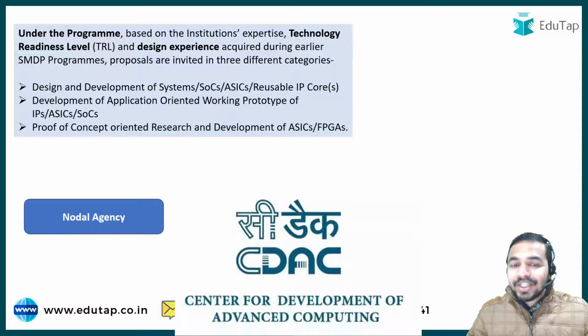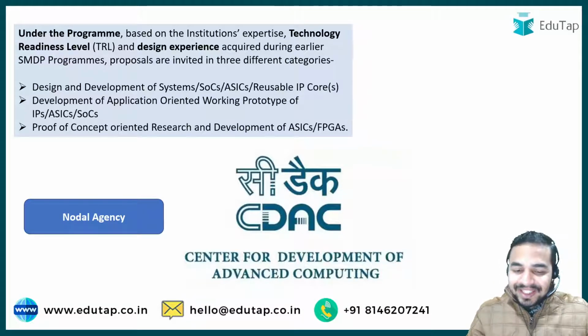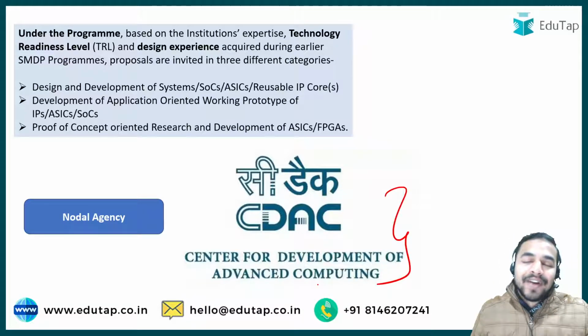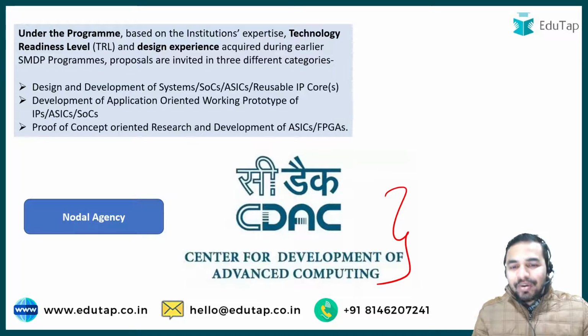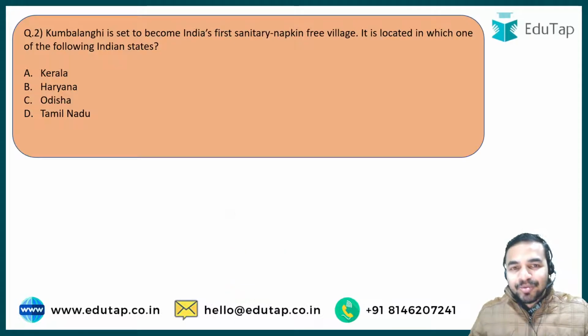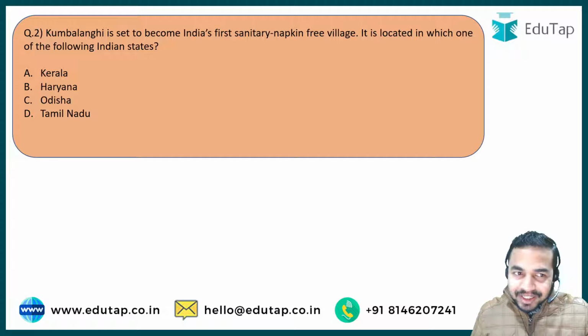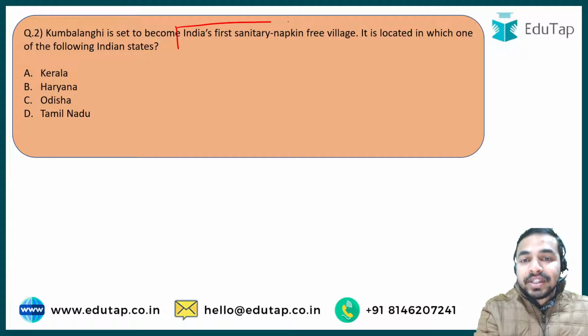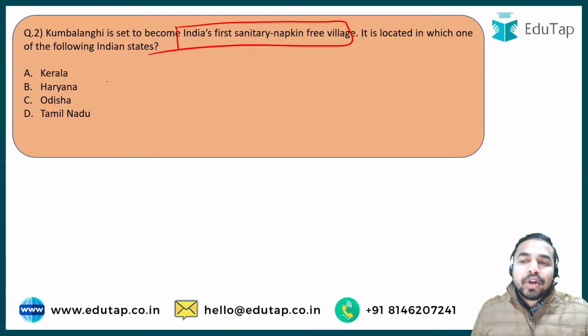So the nodal agency for this particular program will be the Center for Development of Advanced Computing. So that was all from this particular part. Now let's move on to the next question. Kumbalangi is set to become India's first sanitary napkin free village. It is located in which one of the following Indian states?